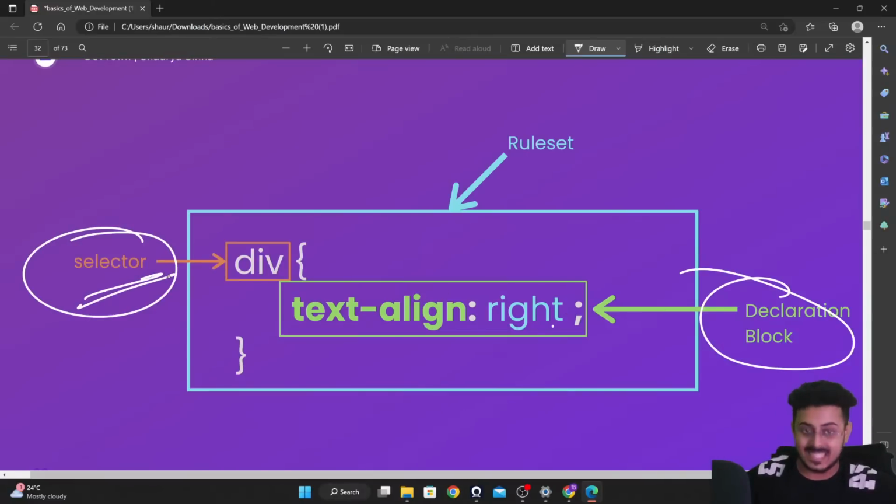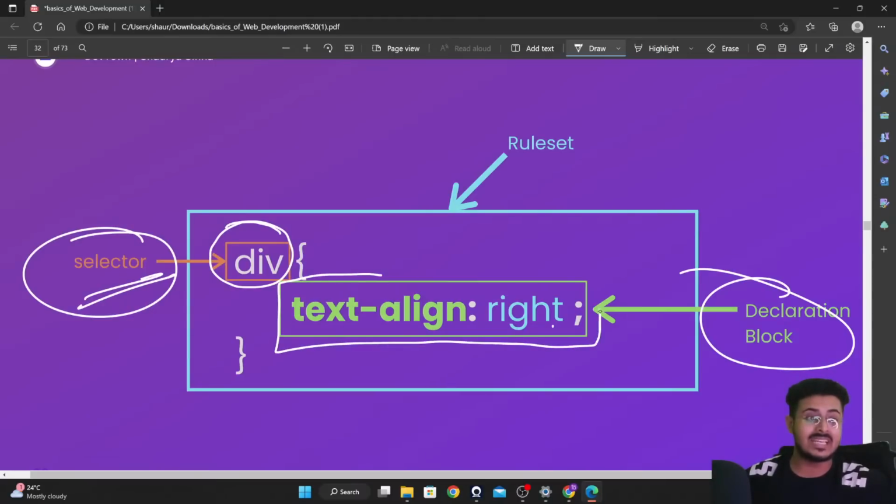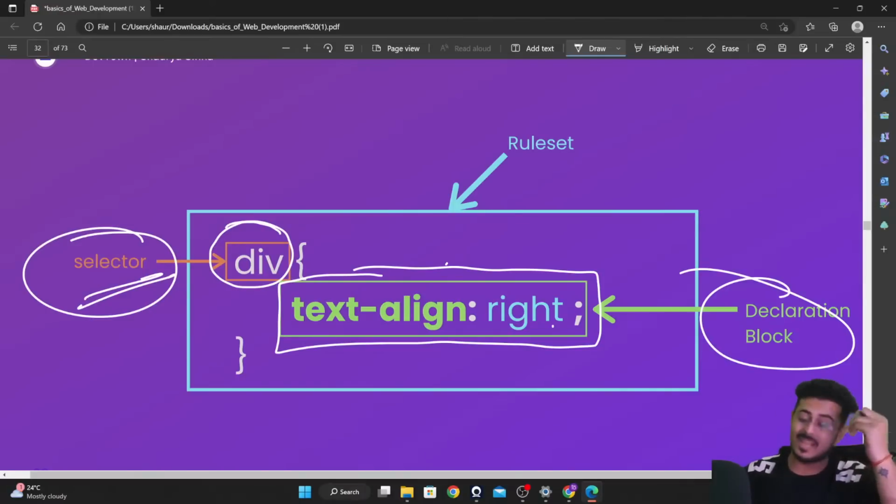The selector basically selects which HTML tag you want to apply the styling to. You might want to apply styling to your head, your wrists, your fingers, your face. Where do you want to apply the styling? Which HTML tag do you want to apply the styling to? Right over here, I want to apply the styling to the div tag, guys.